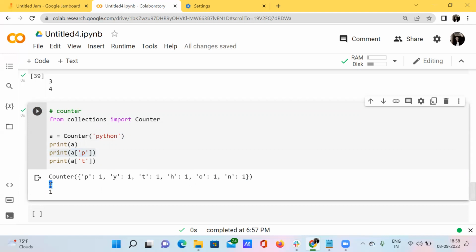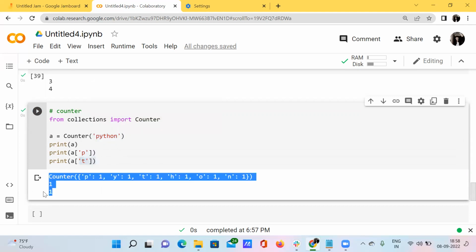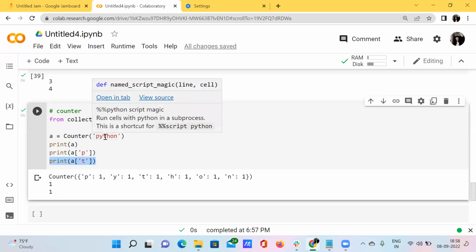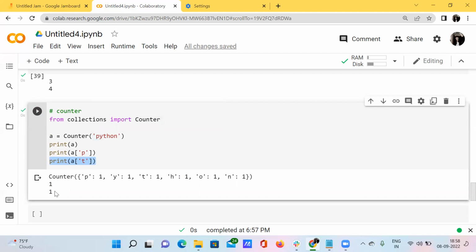Why? Because I have only one p item inside my string. And for the statement print of a of t, how many t's are there inside this string? Only one t. That's why I have got the output as 1.